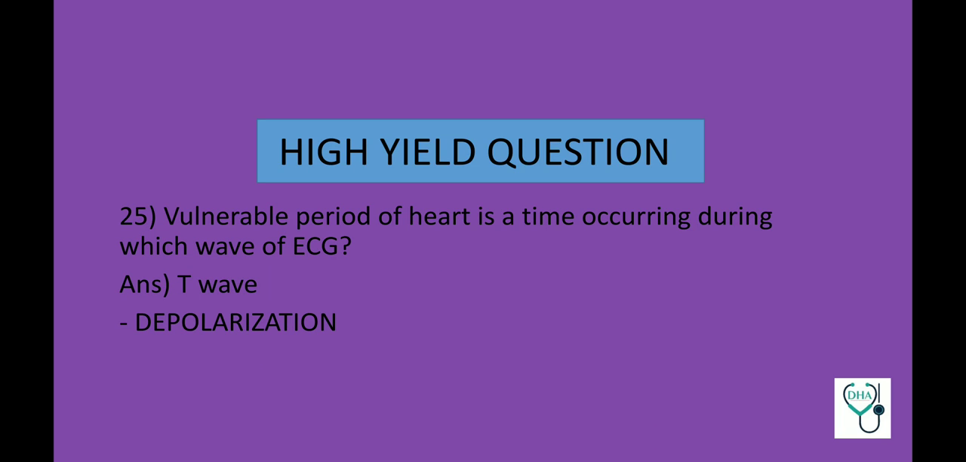Now coming to a very high yield question, which has a high chance of coming in NEET 2021. Vulnerable period of heart is a time occurring during which wave of ECG? So the answer is T wave, and T wave corresponds to depolarization. This is a very important question.